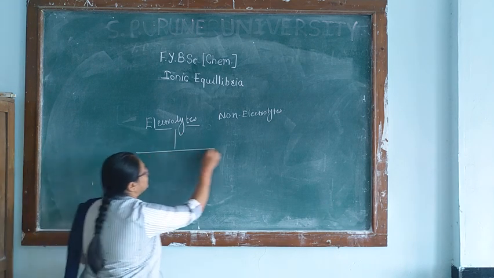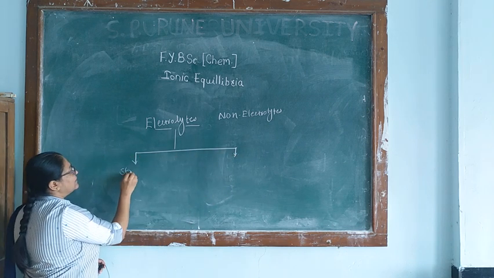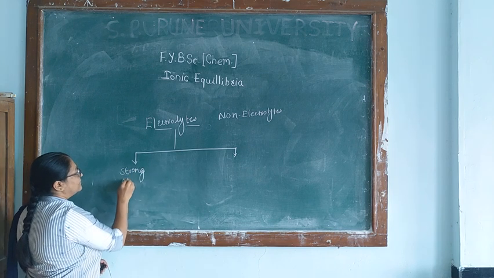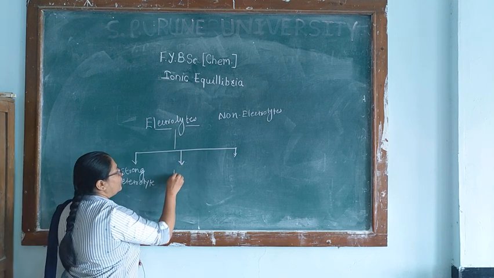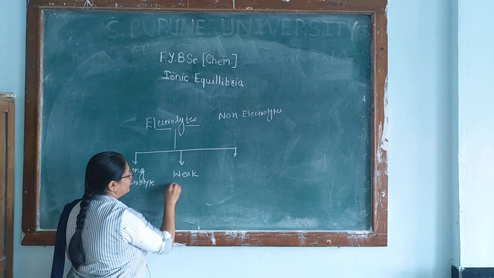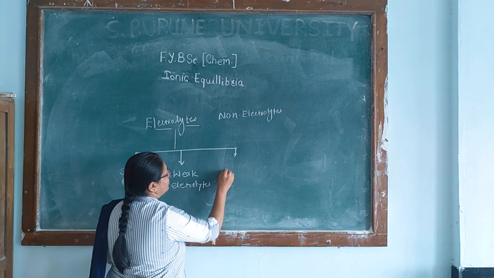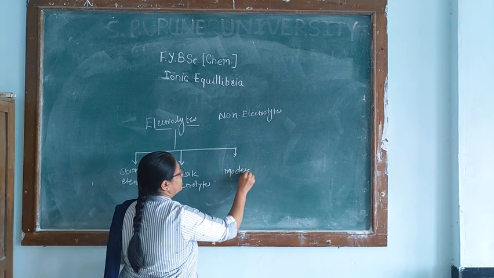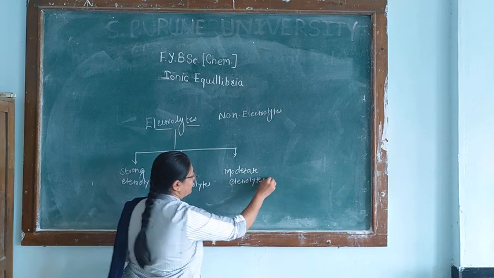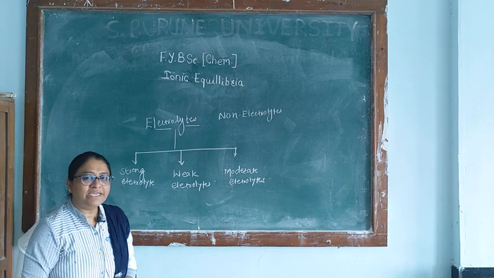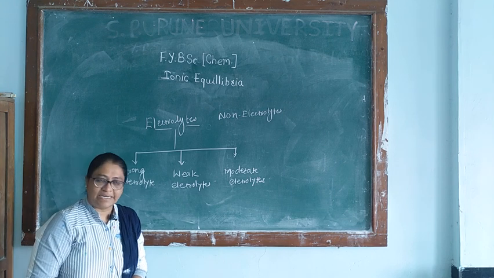The electrolytes are again divided into three classes. The first class is called the strong electrolyte, the second is the weak electrolyte, and the last class is the moderate electrolyte. Obviously, to conduct electricity, the solution must contain ions, and only then can electricity be conducted.